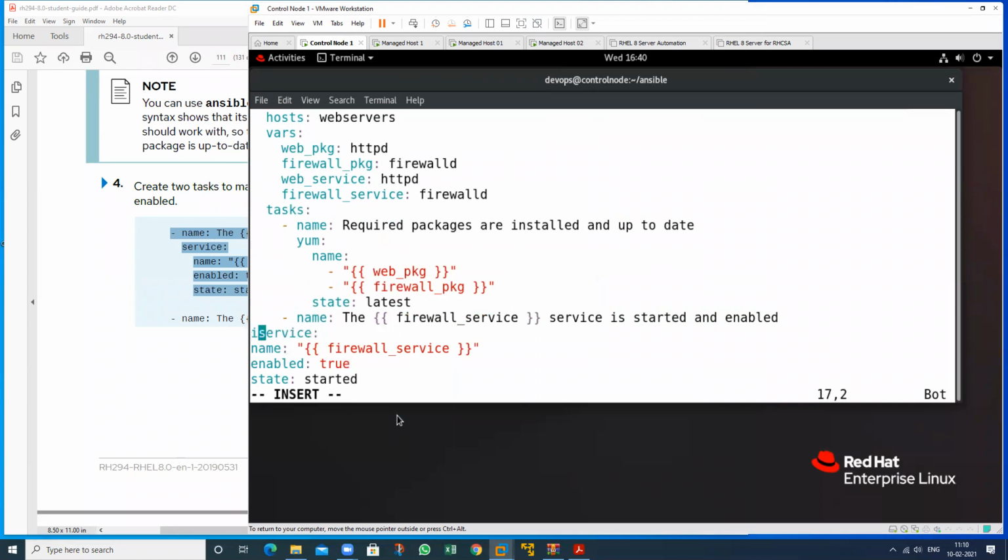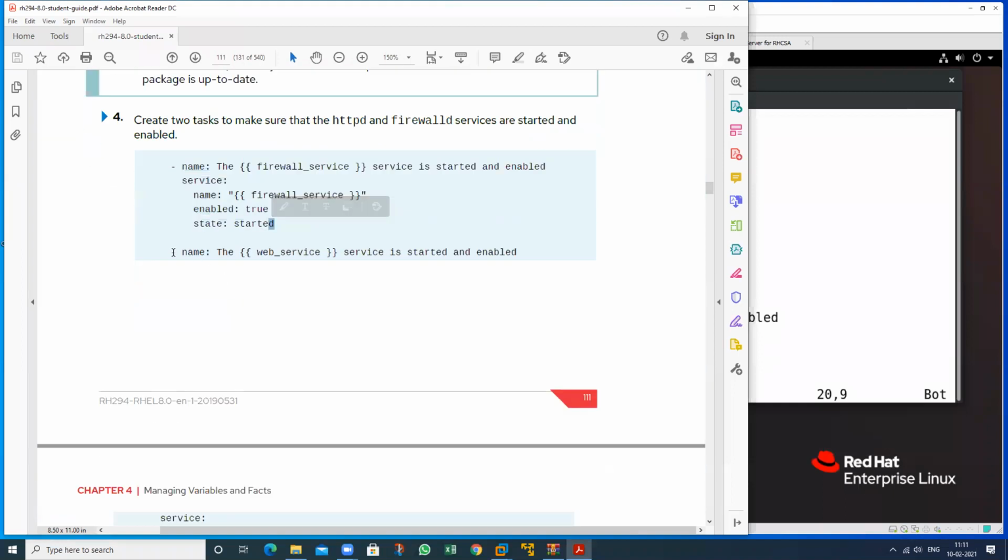Just service. I want to enable this also, and state that is started. So what is the name of my service? Service name is HTTPD. Service name is firewalld. So this is the firewall service. So it will call this particular name, and after that we want to write this particular task also.